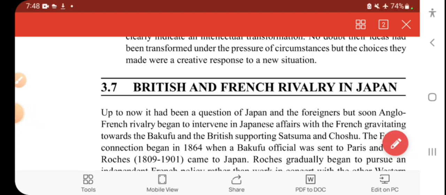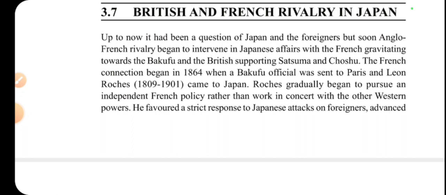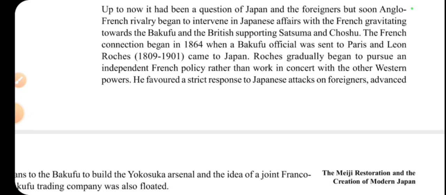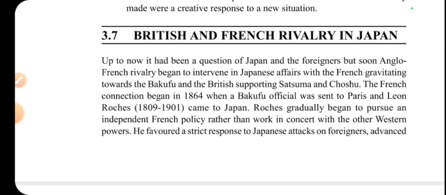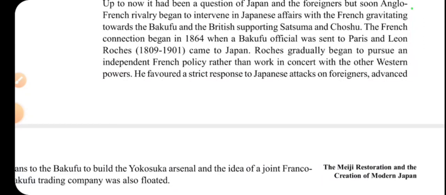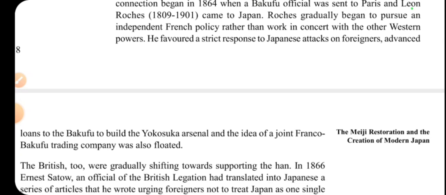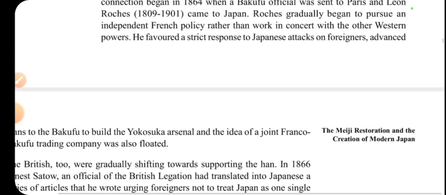If you see here, 3.7: up to now it had been a question of Japan and foreigners, but soon Anglo-French rivalry began to intervene in Japanese affairs, with the French gravitating towards the Bakufu. If you remember, the Bakufu was from the Tokugawa rule. The British supported Satsuma and Choshu. The French connection began in 1864 when a Bakufu official was sent to Paris and Lyon Roches came to Japan. Roches gradually began to pursue an independent French policy rather than work in concert with the other Western powers.